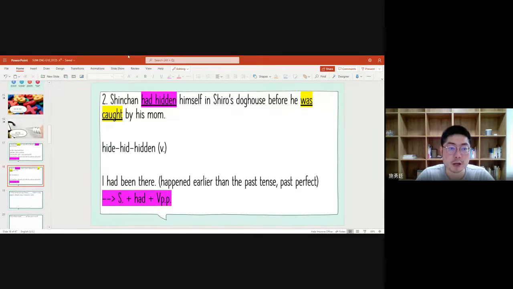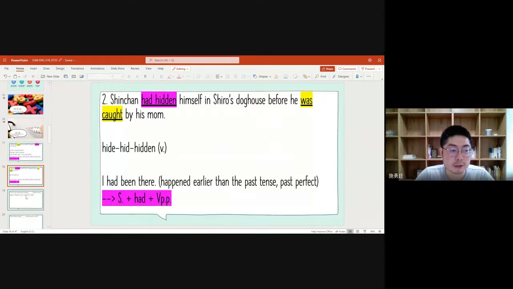So two things you have to pay attention to. The first one, you have to use the past perfect, because this is something that happened earlier than the one here in yellow. And another one will be the verb hide, hid, and hidden. Which means you try to cover yourself, make yourself disappear or be gone, in order not to let other people find where you are. Okay. So there'll be the word hide, right?